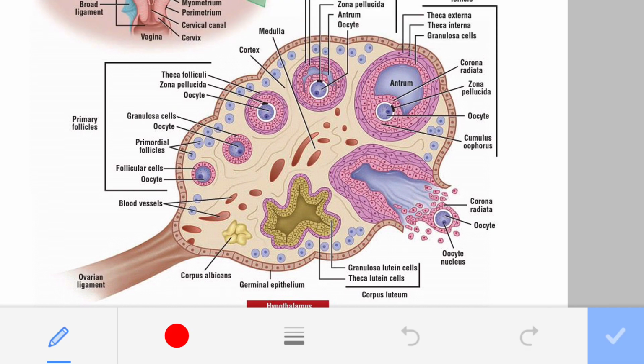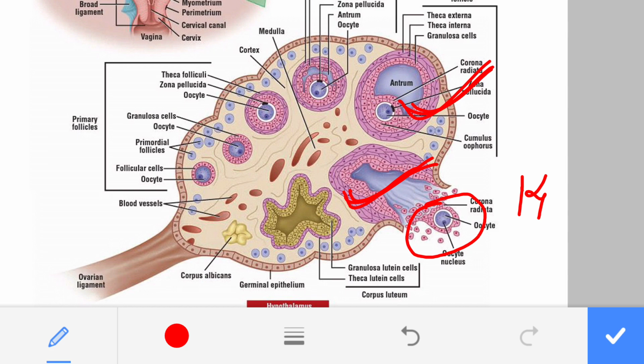As you can see, this is the mature follicle over here. This one is the Graafian follicle, and here it is rupturing and the secondary oocyte is released. This process, the release of the secondary oocyte, is known as ovulation, and this event takes place on day